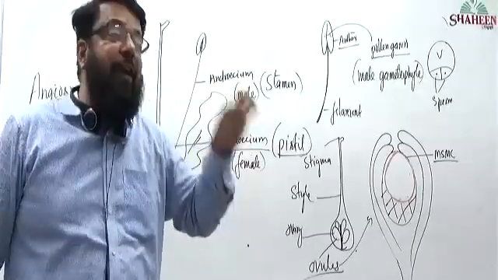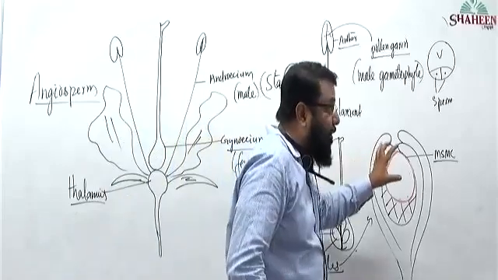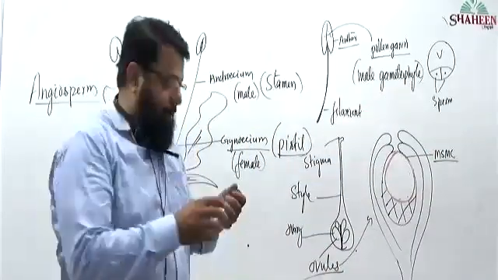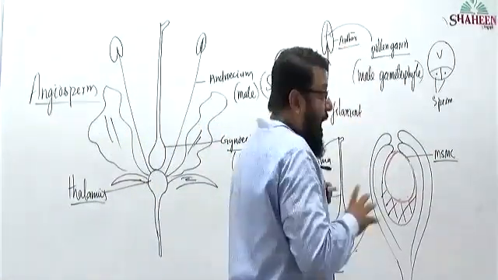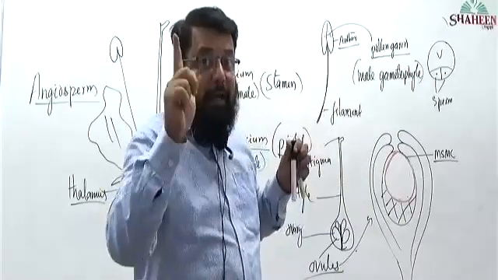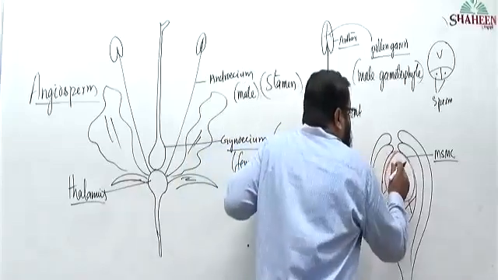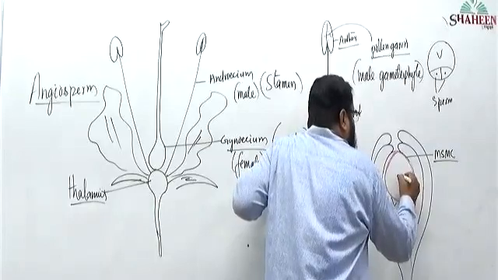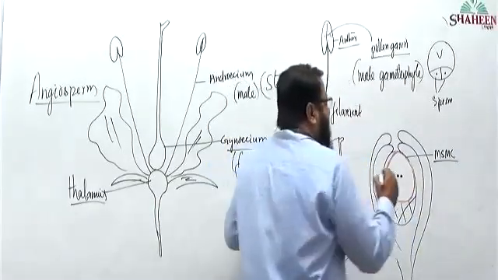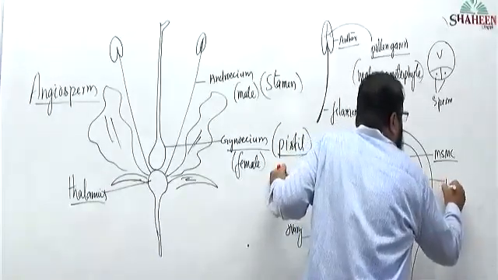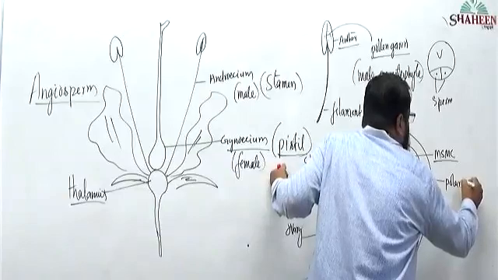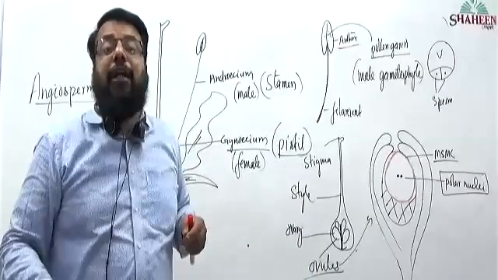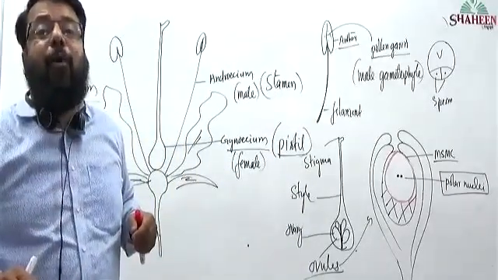But now in case of angiosperm, we will have a different cellular organization. The cell will get organized into 8 cells, 8 marks के लिए आपको ये लिखना है, board exam के लिए. In this cellular organization, the central two nuclei are called polar nuclei. याद रखिए, the central two nuclei are called polar nuclei.